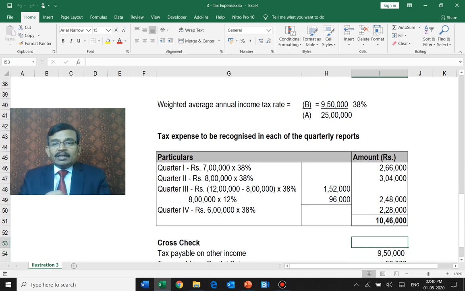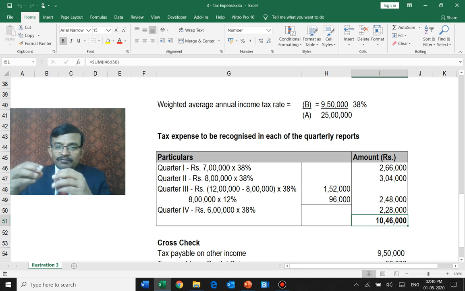Now, I normally have a simple process of cross-checking this number. This I learned during my articleship period, since after a particular point of time, whatever work we have done is not going to be reviewed by anybody else. So we do some checks and balances.